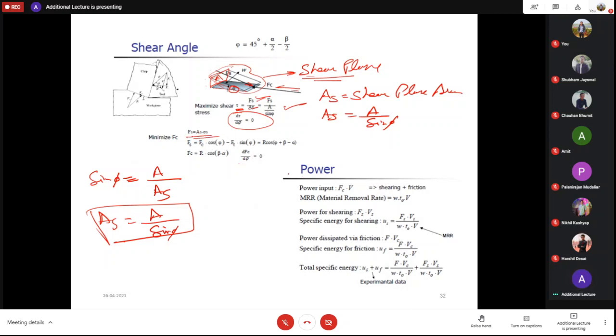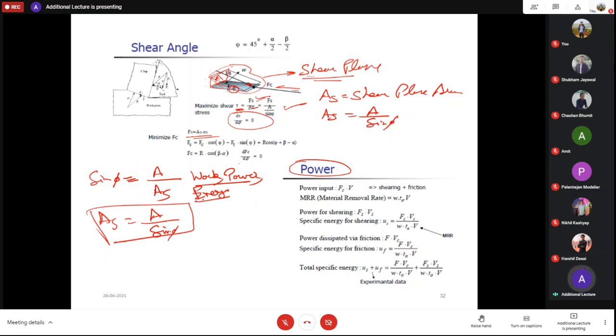Okay. Then a very important terminology comes into picture whenever we are talking about machining. That is the power. So what is power? Okay, now you will tell me three important things. What is work? What is power? What is energy? Right?